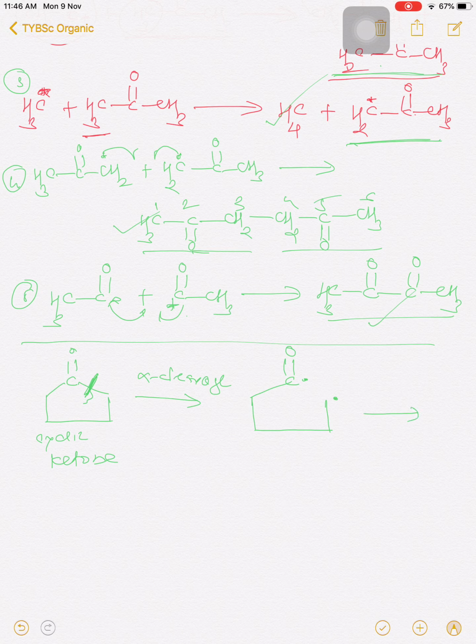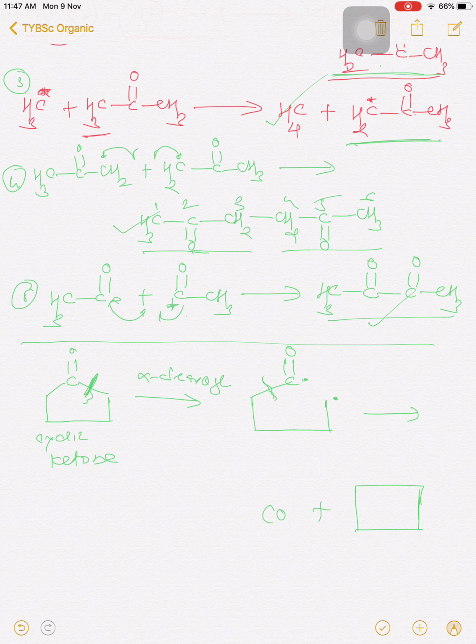Finally, again the left-hand side carbon bond is broken. This radical remains, there is a breakdown of this bond, and these two radicals reunite. There is a formation of a cyclobutane molecule along with the removal of carbon monoxide.